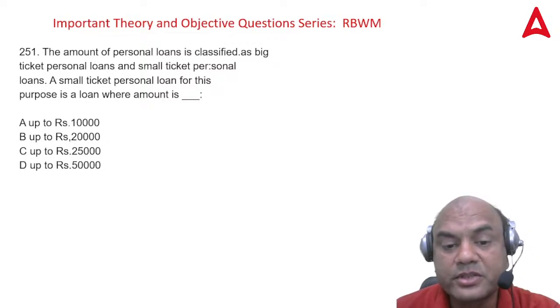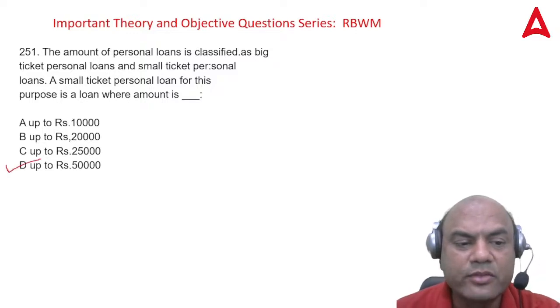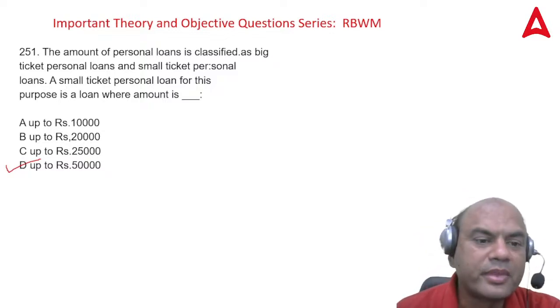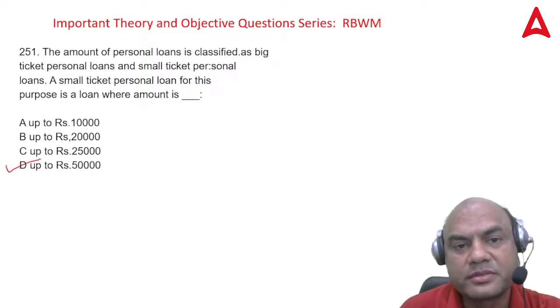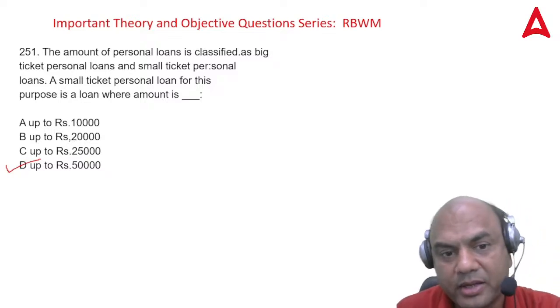So these are the options you have to choose. The options given to you are 10, 20, and so on, and basically 50,000. But remember one thing: small ticket doesn't mean only 50,000.